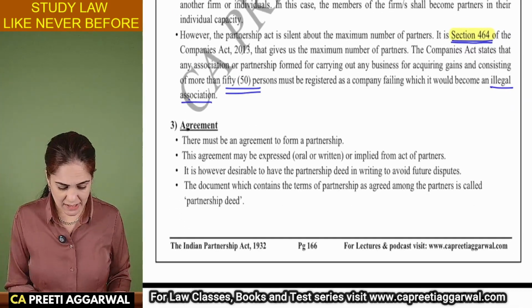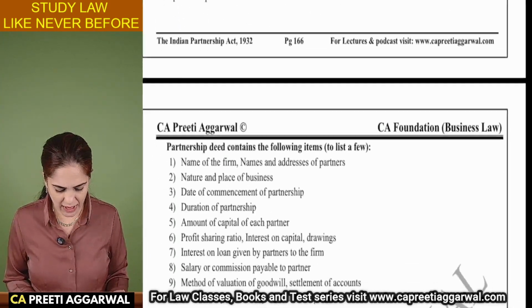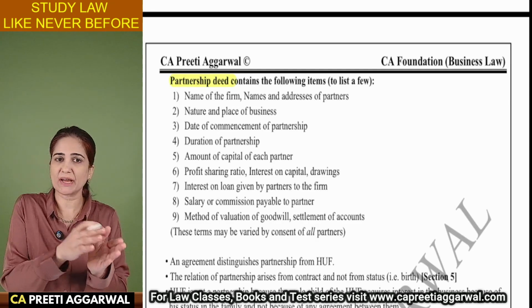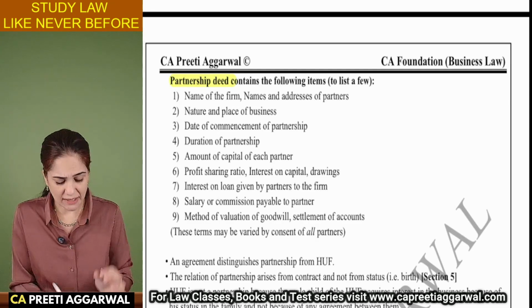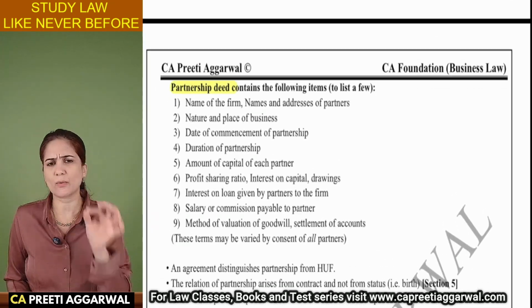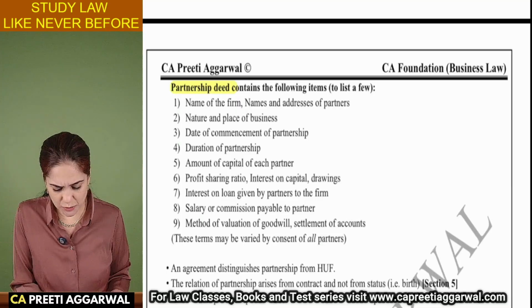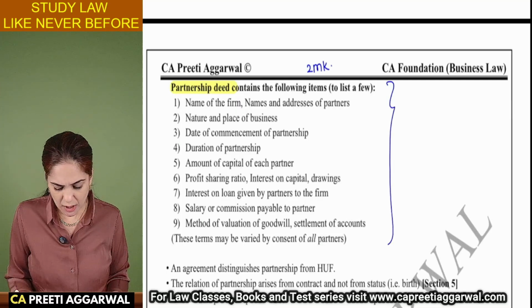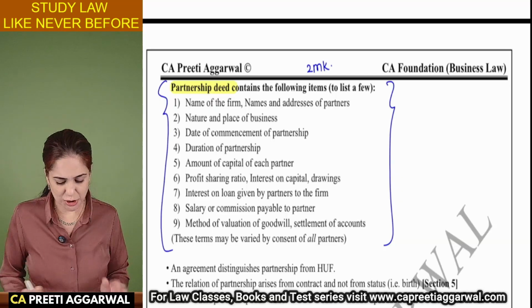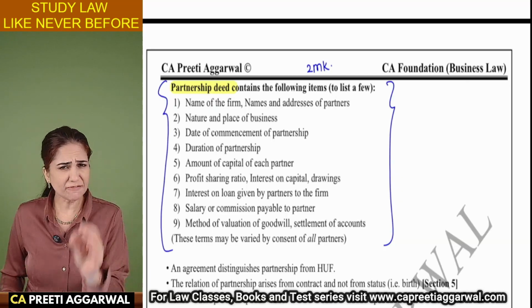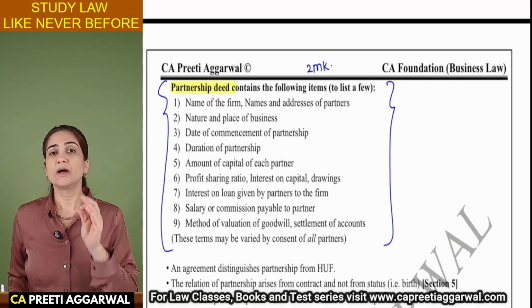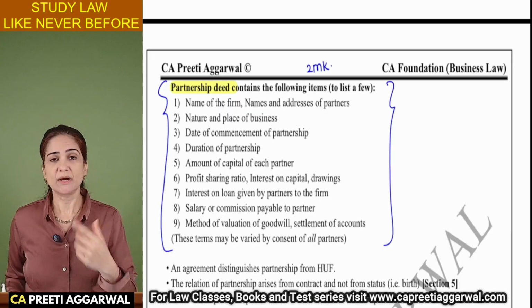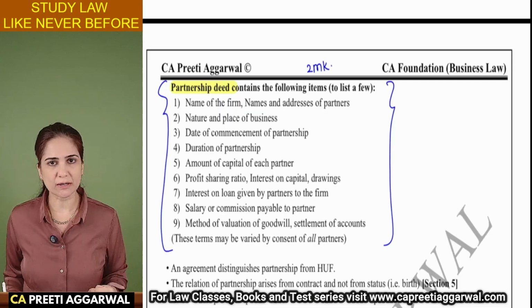There must be an agreement. This agreement is known as the partnership deed. This agreement can be oral or it can be in writing. A separate 2-mark question can be asked. So you can write over here, a 2-mark question can be asked on the contents of the partnership deed. Ma'am, if a question is asked on the contents of partnership deed, what do we need to write? It's only a 2-mark question.